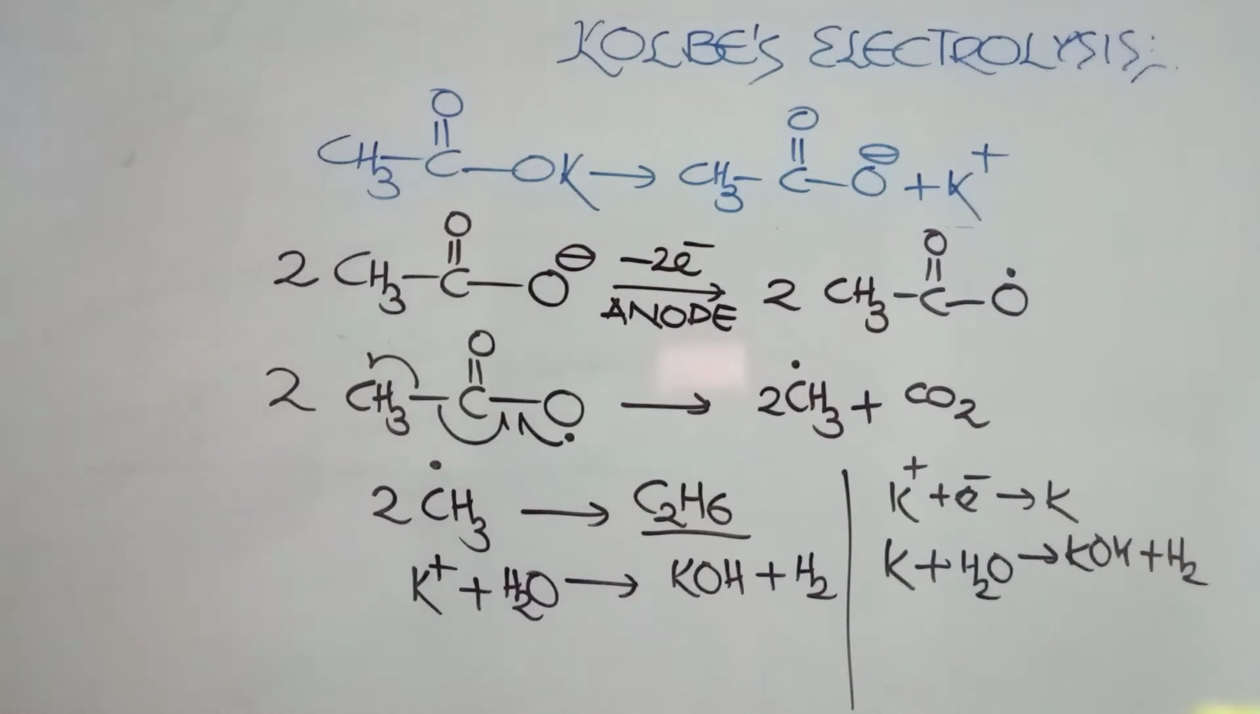As you are expecting, hydrogen gas will be released at the cathode, and KOH formed. So the question may be, what is the nature of the aqueous solution here? Finally, you are going to get KOH, so the nature of the aqueous solution will be basic. This is the first question: where are you going to get the hydrocarbon? The hydrocarbon is obtained at the anode along with carbon dioxide, and hydrogen is going to be at the cathode.